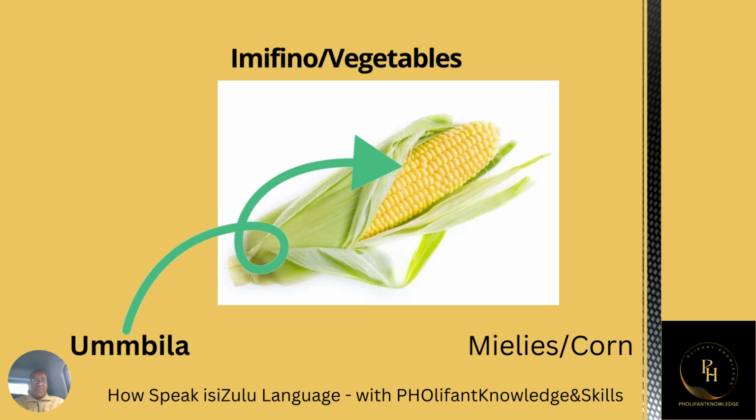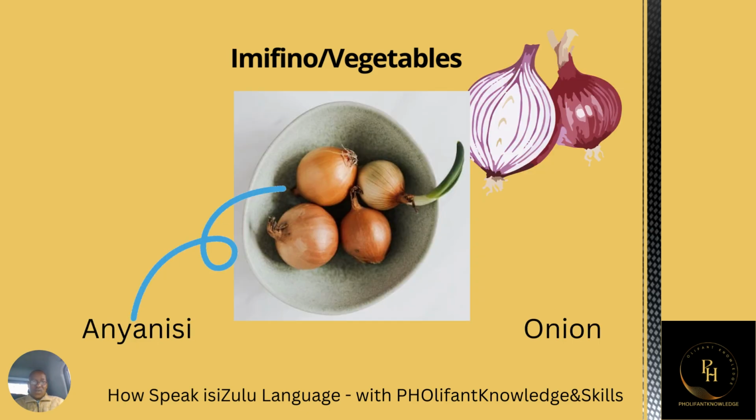If there was one M, it was going to be umila. But now, because there are two M's, that's why we say umbila. Do you get that for the last time? Umbila. It is mealies or corn. You got it right.